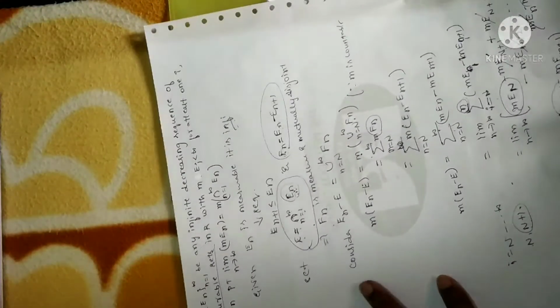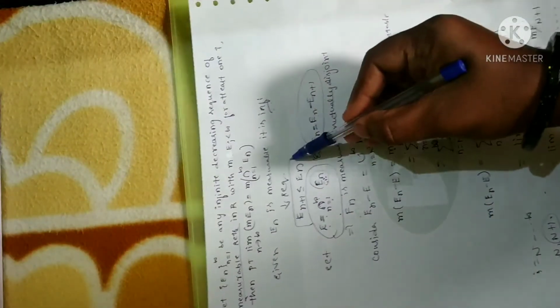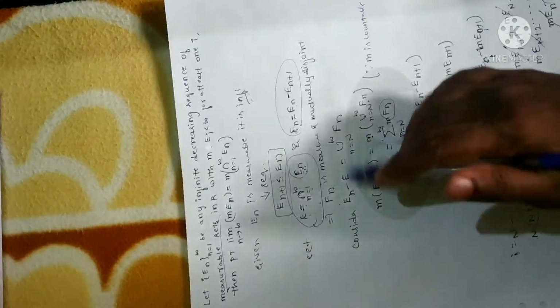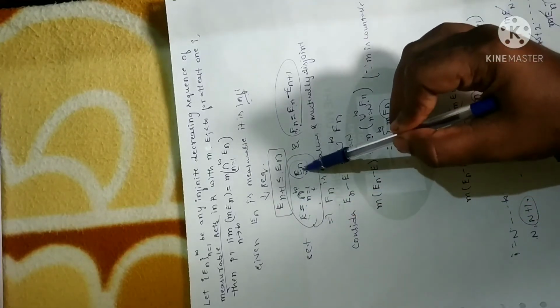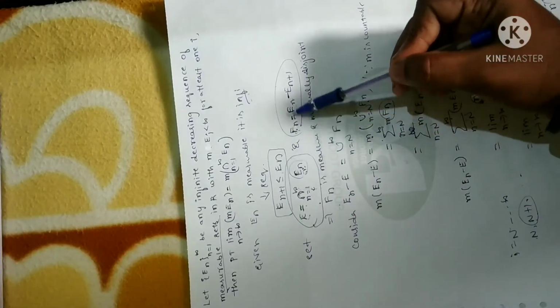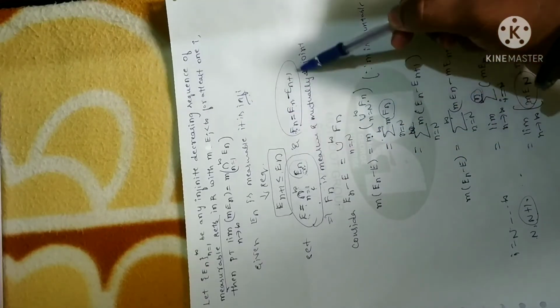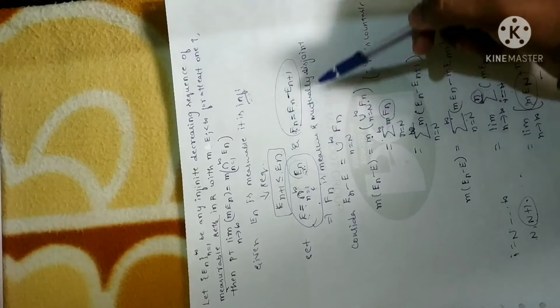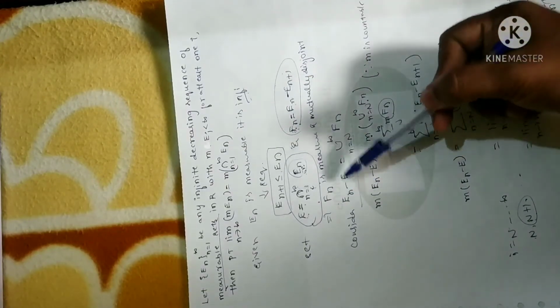See here in the statement what is given, it is an infinitely decreasing sequence. So if it is infinitely decreasing, I can write like this. And I have already proved in the second theorem, if E can be expressed as a countable intersection of open sets, it will be measurable and also mutually disjoint. Since F is expressed in terms of En, Fn is also measurable and mutually disjoint. Now let me consider this expression.